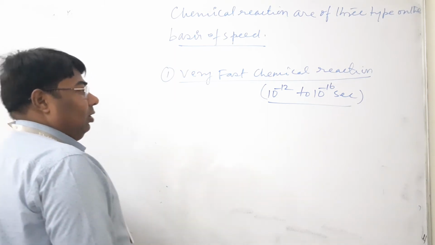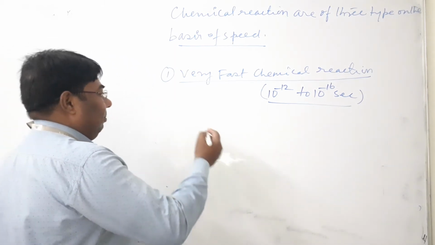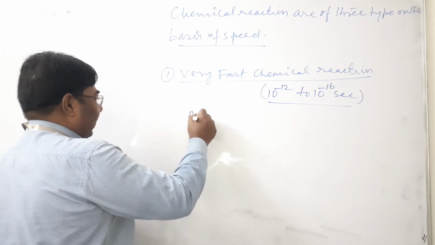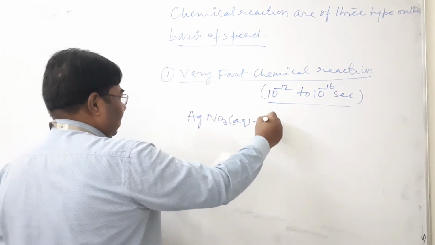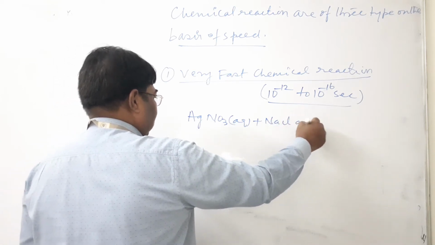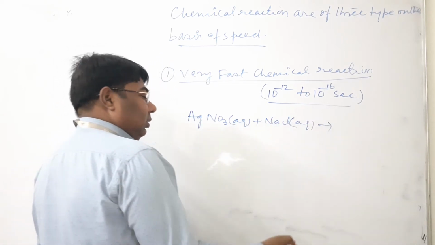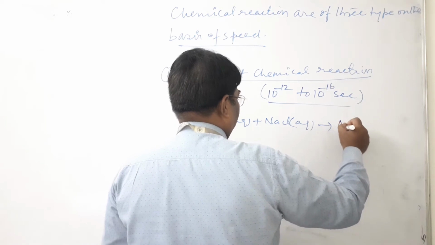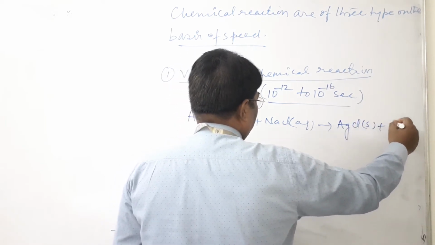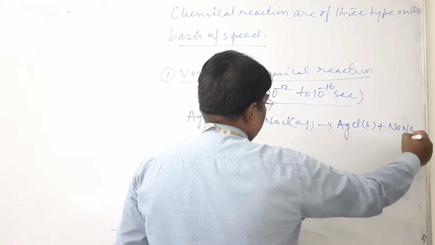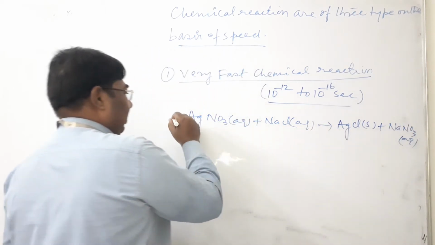Another example: suppose you react silver nitrate solution with sodium chloride solution. When you add it, a precipitate of silver chloride and sodium nitrate forms. This is an example of very fast chemical reactions.